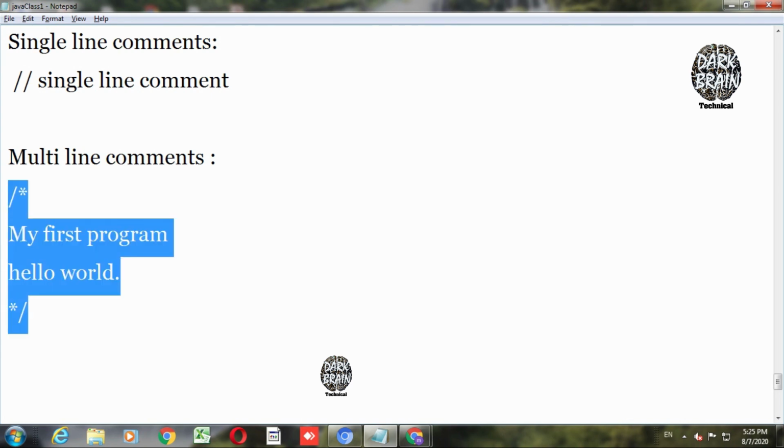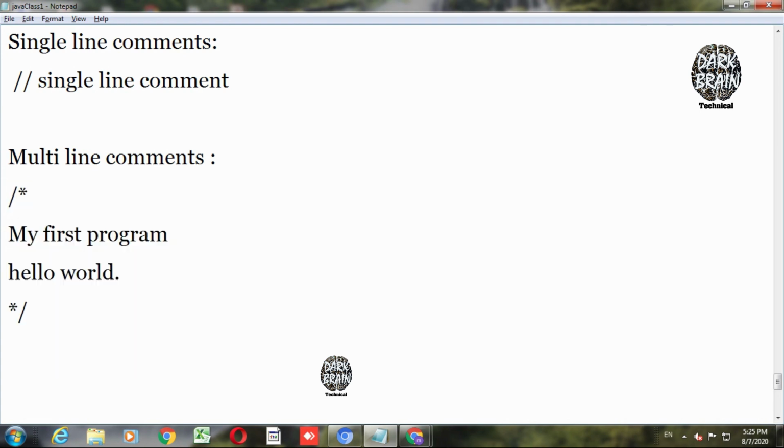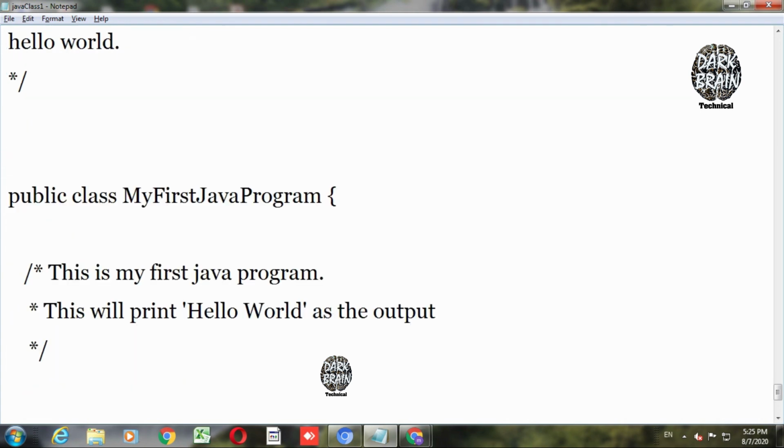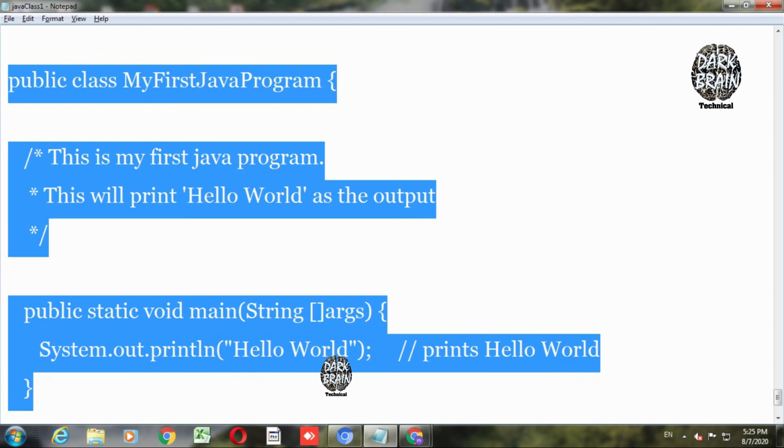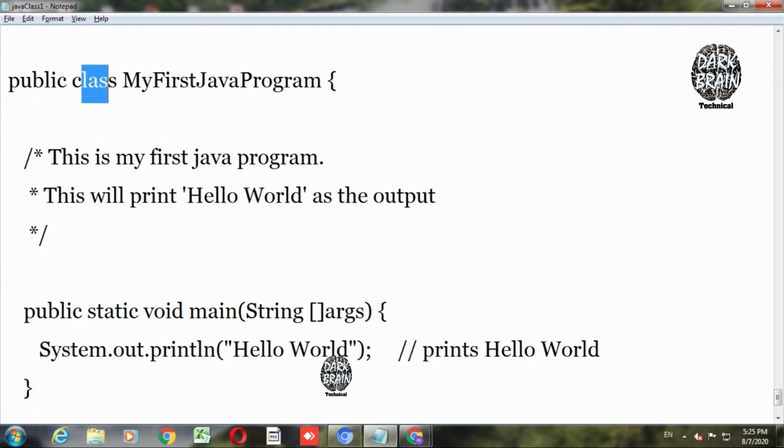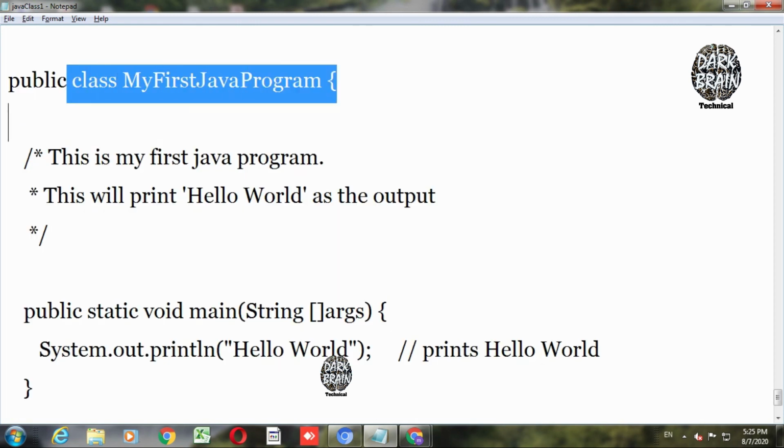We have here a program which explains how you can provide a comment, and how the compiler ignores the comments. In this program we have created a class where we are providing multiple line comments. How do you write multiple line comments? You provide a forward slash followed by an asterisk, then the comment that you want to provide.